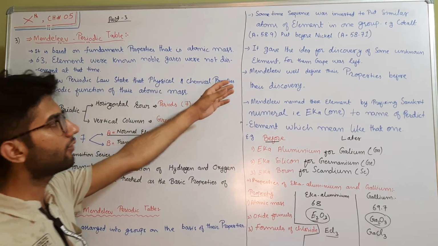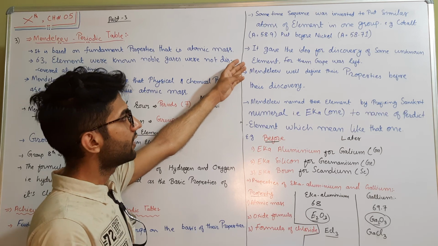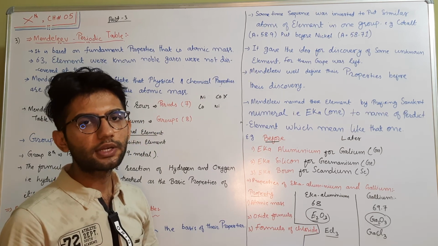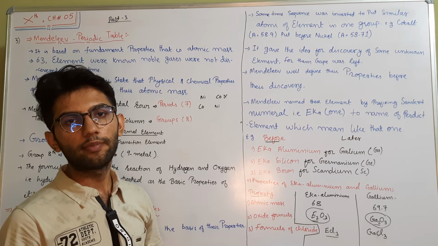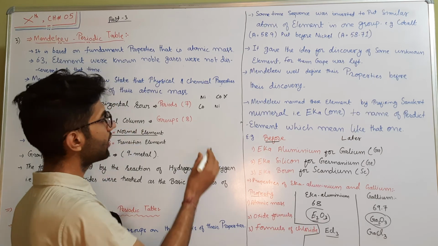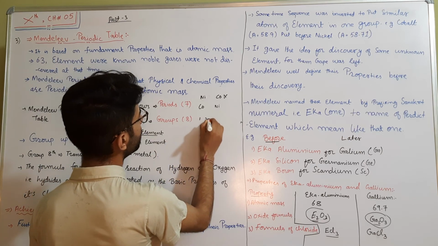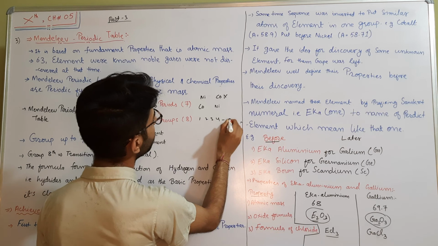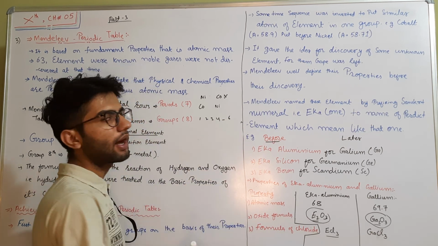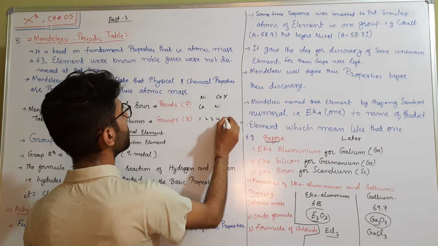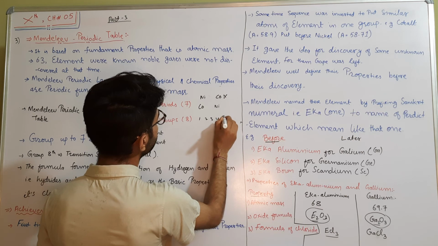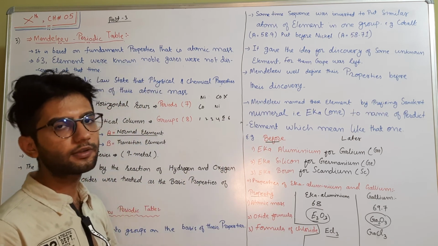Now further, some gaps were left in the Mendeleev periodic table for unknown elements that were not known at that time. How? As you know, if there is a continuous arrangement 1, 2, 3, 4 and I leave one space and then write a 6, and I ask you what number should come there, you definitely answer that there should be a 5 at the empty space.